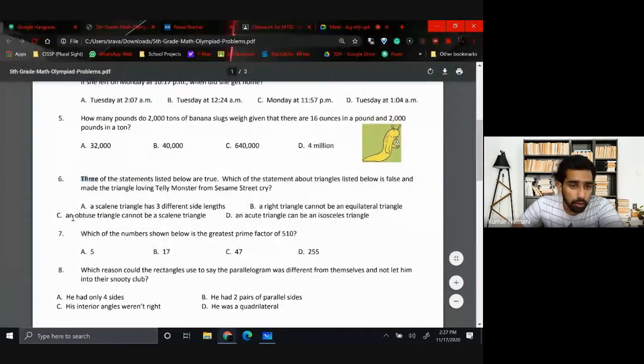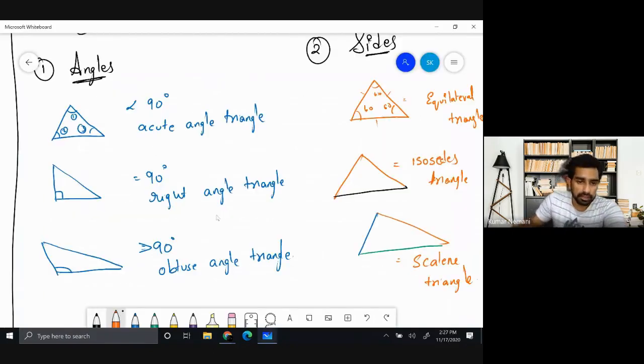Third statement, an obtuse angle triangle cannot be a scalene triangle. This is an obtuse angle triangle, right? If you notice, this length, the second length, and the third length are always different, which makes an obtuse angle triangle a scalene triangle.